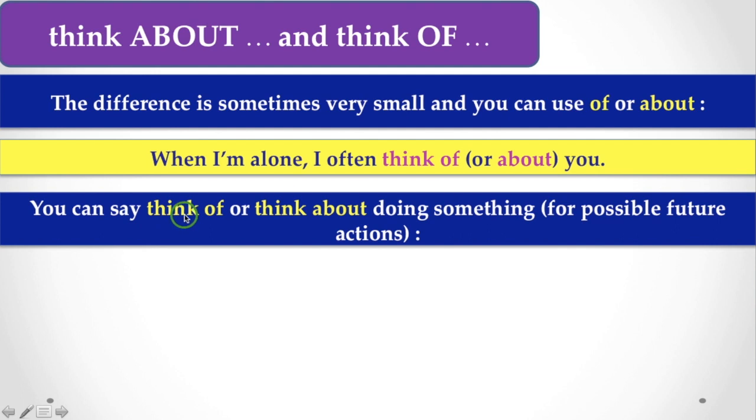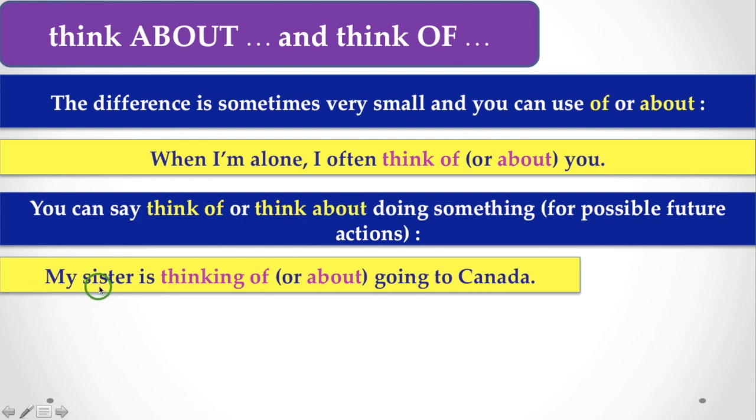We can say think of or think about doing something for possible future action. So if you are talking about your possible future action, you can use both think of and think about. So let's see the example. My sister is thinking of or about going to Canada. Because here, going to Canada is a future action, or future contemplation occurs to the mind of my sister. So in that context, you can use both of or about.